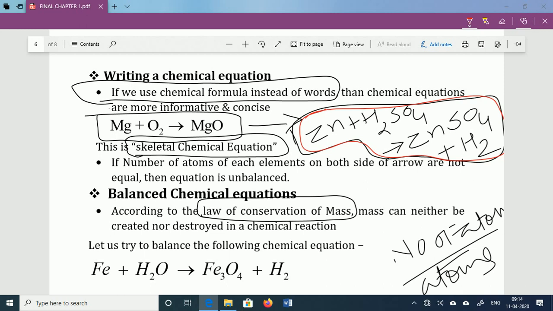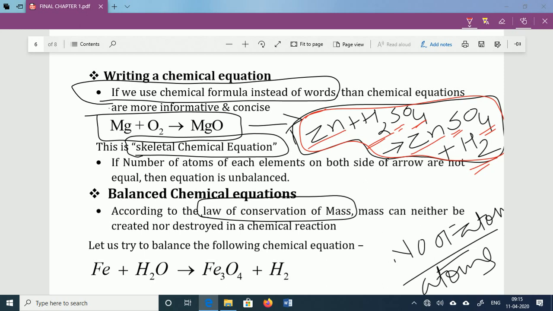Zinc: 1 on the left-hand side, 1 on the right-hand side. Hydrogen: 2 on the left, 2 on the right. Sulfur: 1 on the left, 1 on the right. Oxygen: 4 on the left, 4 on the right. So the number of atoms on both sides is the same, and this skeletal chemical equation itself becomes the balanced chemical equation.